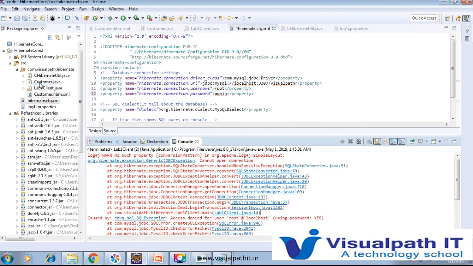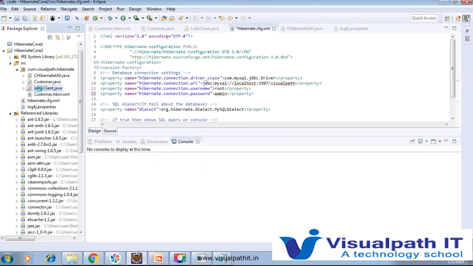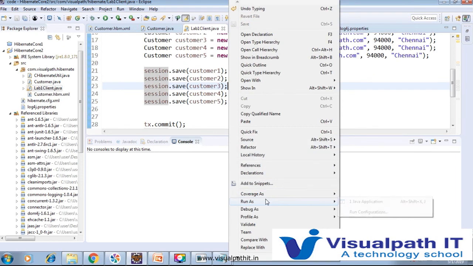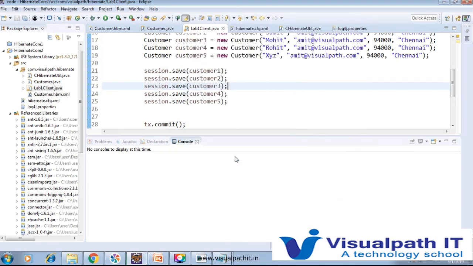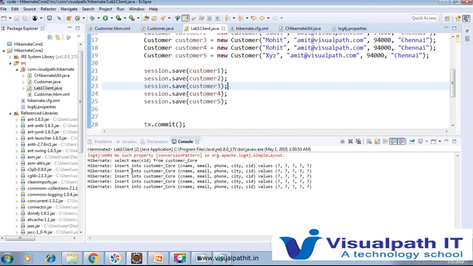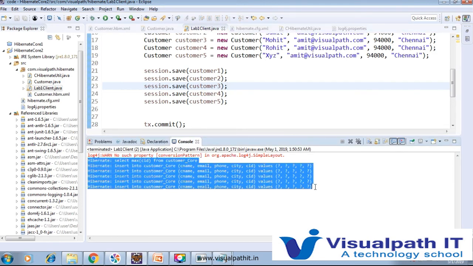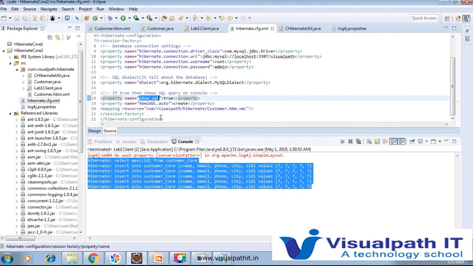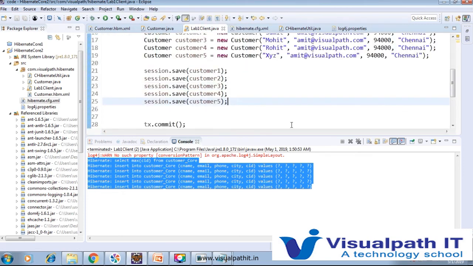I will show that. Just one minute, I run this one, and again we will see that. Yeah, so if you want to see this kind of messages on the console, then just add this property, show_sql true. I'll delete it first and run one more time.